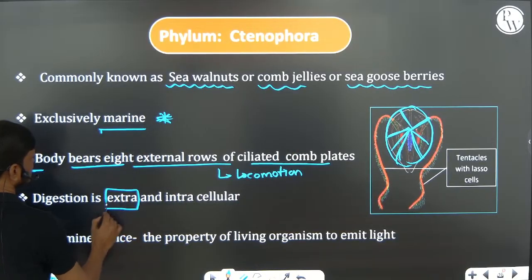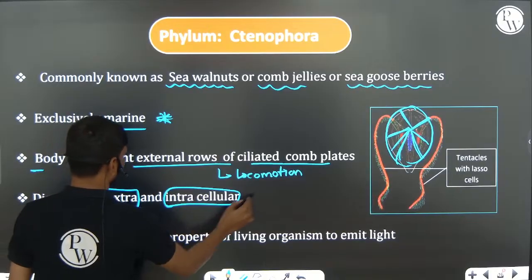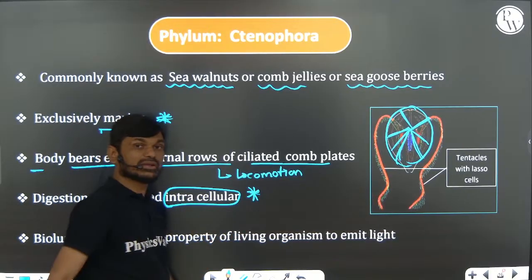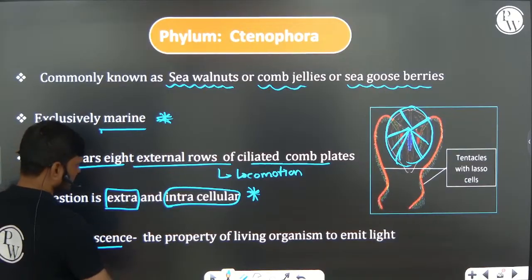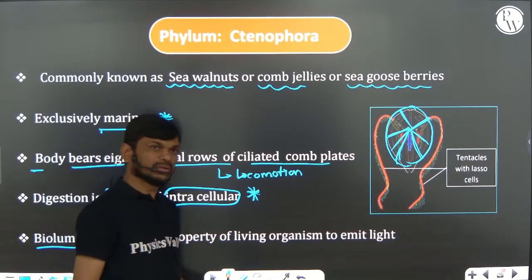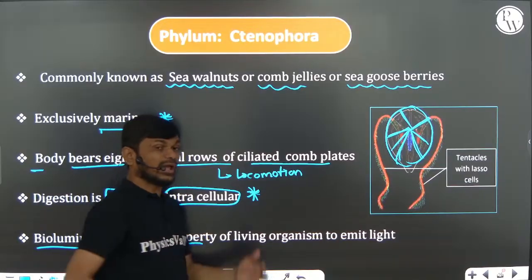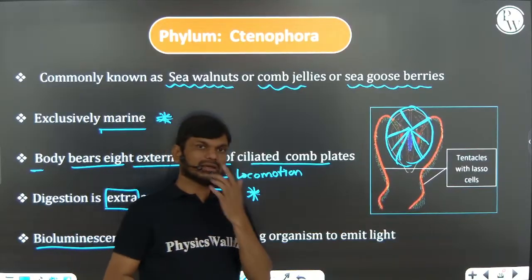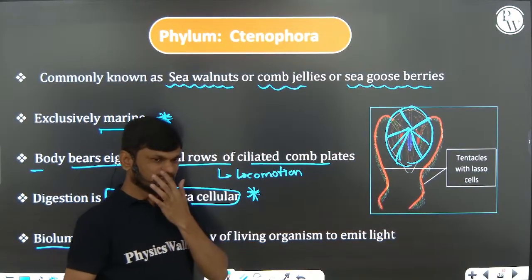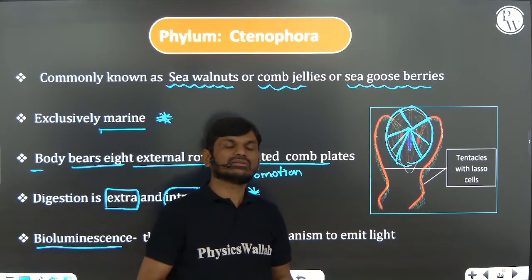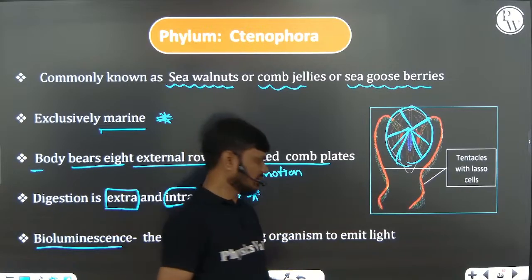Digestion is extracellular and intracellular, very, very important. This is similar to the Coelenterata. Bioluminescence is the unique character of this phylum. Bioluminescence means the light emitted by a living organism. Generally that helps in search of a mate or searching for food material in the dark.